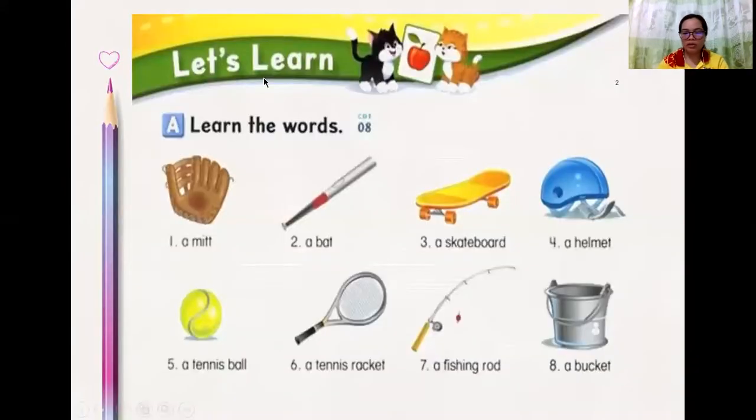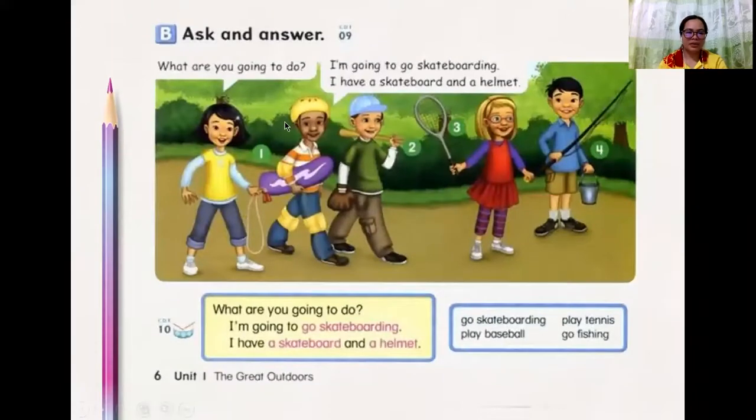So we also learned about this. Look at the pictures very carefully. So the friends are doing something. Okay, so this is a conversation and you also did this one with our class. This is only a review of what you learned last time. Okay, so what are you doing? What are you going to do? I'm going to go skateboarding. I have a skateboard and a helmet.